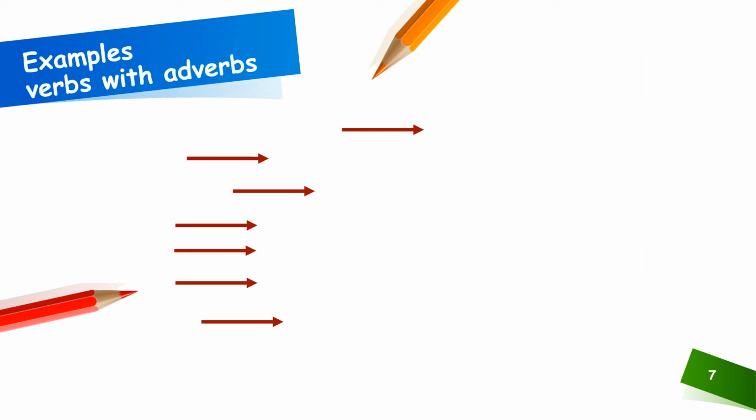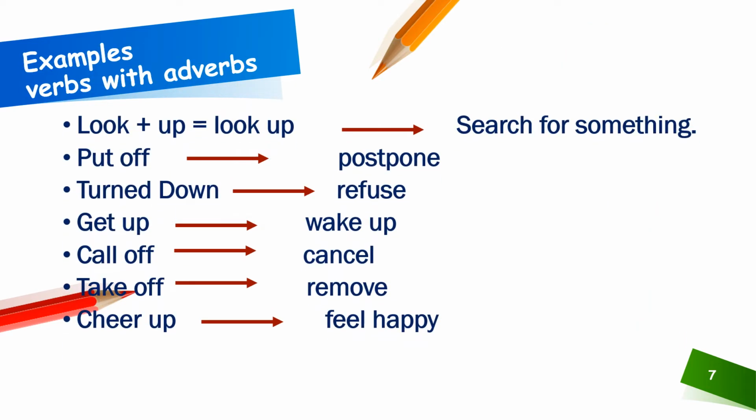Let me explain it to you. The first category is verb with adverb. Look is a verb, up is an adverb. If we combine it, it will become look up. The meaning is search for something. I looked up for my wallet. So, I looked up for my wallet. I have searched for my wallet.